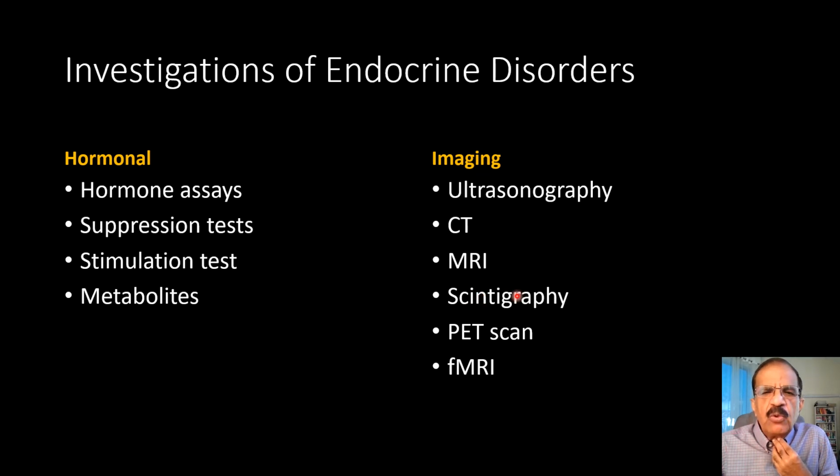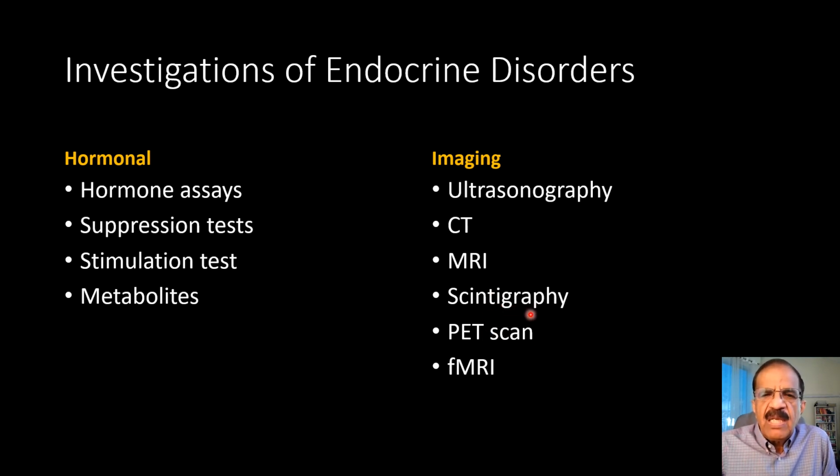If there is thyroid tissue elsewhere, scintigraphy will pick up that also. So scintigraphy has a role in determining the hypersecretory states, and it has a particular role in identifying the ectopic production of hormones. For example, ACTH may be produced by a malignant tissue in the chest.